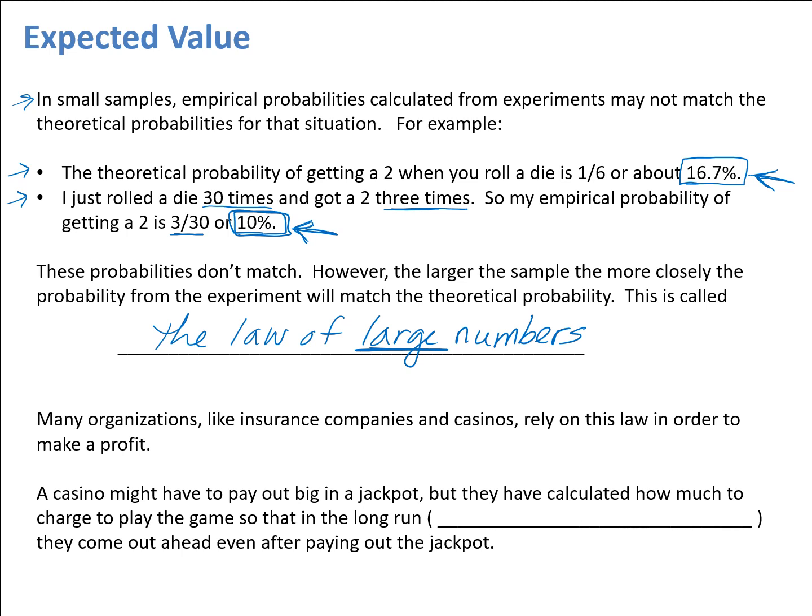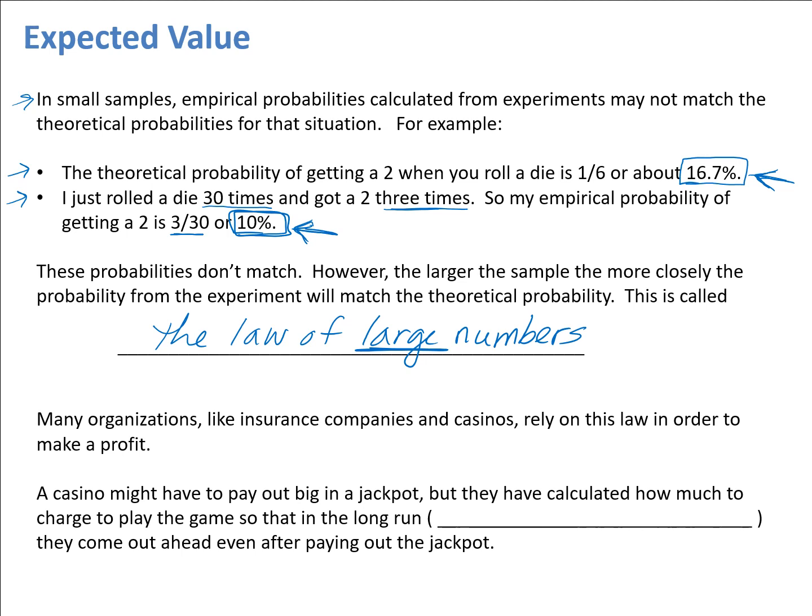In other words, the larger the sample size, the more likely your experimental probability is going to match the theoretical probability. Now, many organizations like insurance companies and casinos rely on this law in order to make a profit because they look at theoretically what the chance is of a player, for instance, hitting a jackpot, and they use that probability to make sure that they charge the right amount to make money.